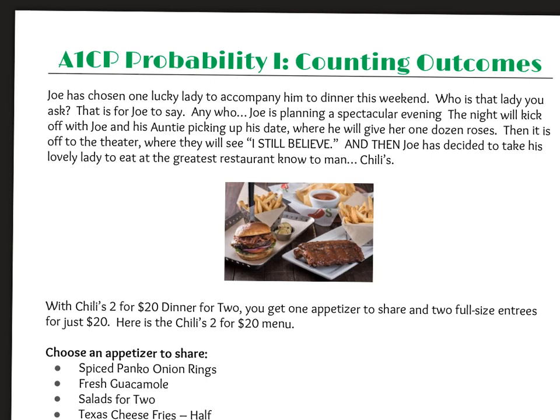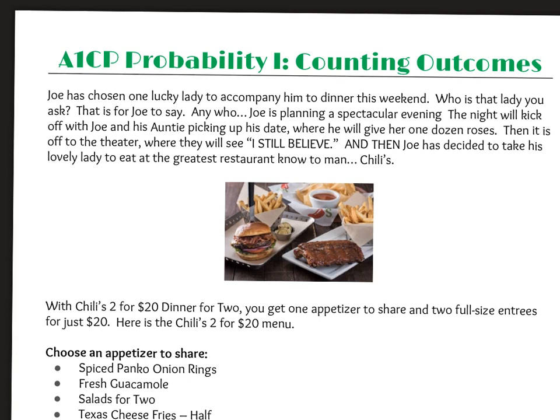And we will start that with a story. Joe has chosen one lucky lady to accompany him to dinner this weekend. Who is that lady, you ask? That is for Joe to say. Anywho, Joe is planning a spectacular evening. The night will kick off with Joe and his auntie picking up his date, where he will give her 1 dozen roses. He's romantic. Then it is off to the theater, where they will see I Still Believe. And then Joe has decided to take his lovely lady to eat at the greatest restaurant known to man, Chili's.